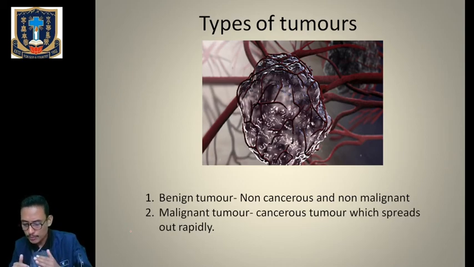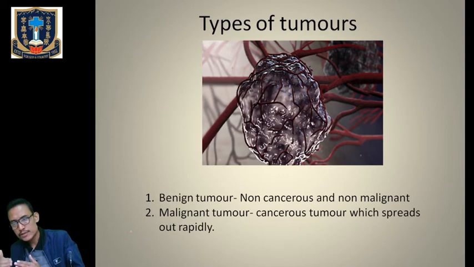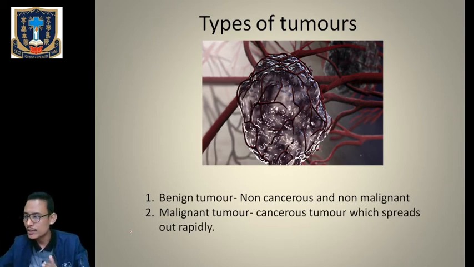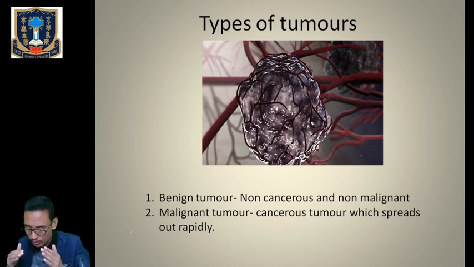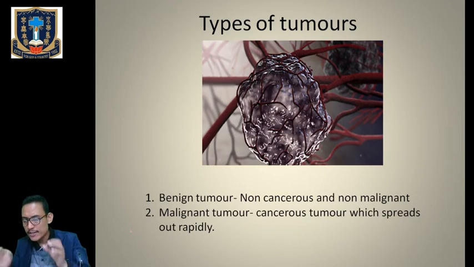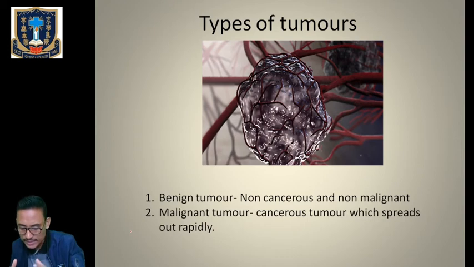So they have got the property of metastasis. They have got the property of moving the cancerous cells from the site of origin to the nearby cells, and in that particular process they will affect the normal cells also. So this particular property of the malignant tumor to infiltrate from its site of origin to the nearby or adjacent cells and to infect those normal cells is called metastasis.